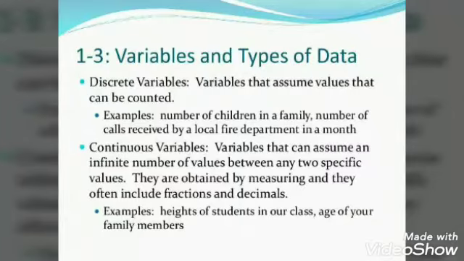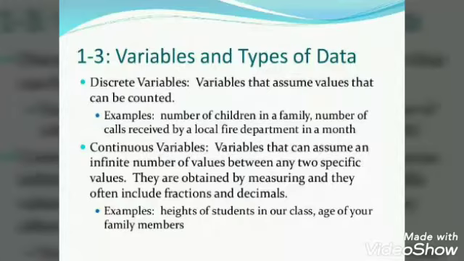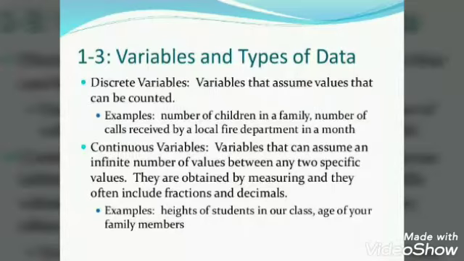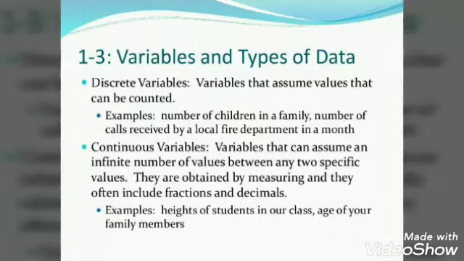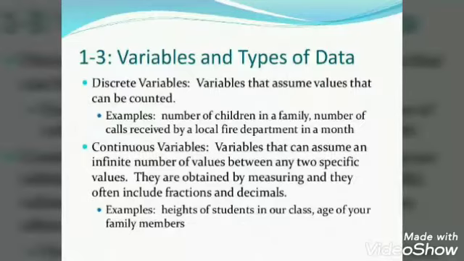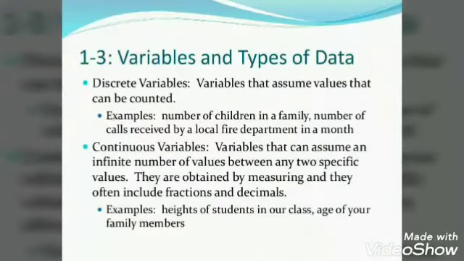Let's say, for example, the height of the boys in a school is expressed as 5'1", 5 feet 1 inch, or 5'2" or 5'3" and so on. That means the values of discrete variables are in complete numbers, that is 1, 2, 3, and the values of continuous variables are in fractions, 5 feet 4 inch, or are in any range such as 10 to 15, 15 to 20 or 20 to 25 and so on.